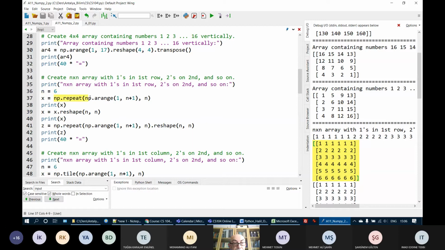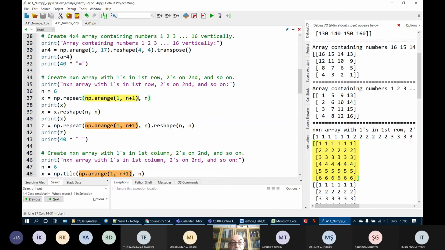What I do, I repeat the values: 1, 1, 1, 1, 2, 2, 2, 2, 3, 3, 3, etc. are repeated. How do I do this? Here I have my np.arange(1, n+1). Since the second parameter is exclusive, in order to get values from 1 to n, I use this.